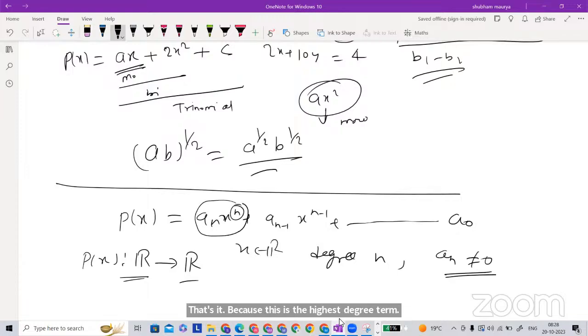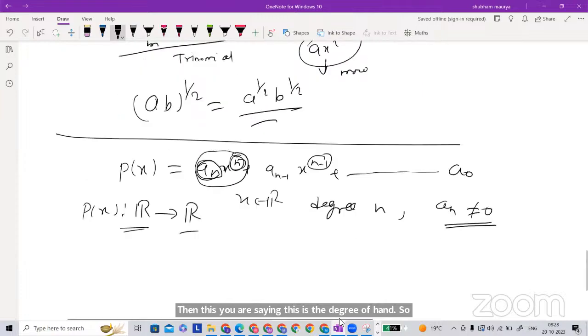This is the higher degree term, and this is the degree. If you are saying this is the degree n, then this coefficient should not be 0. If it is 0, then the degree would be the next one. So that's why a_n should not equal 0. This is one condition.